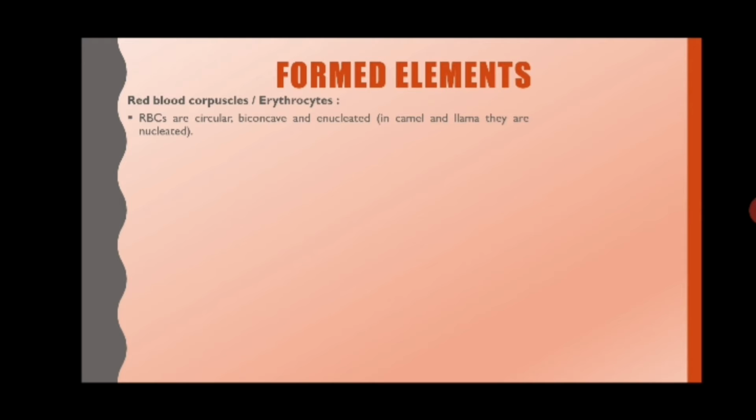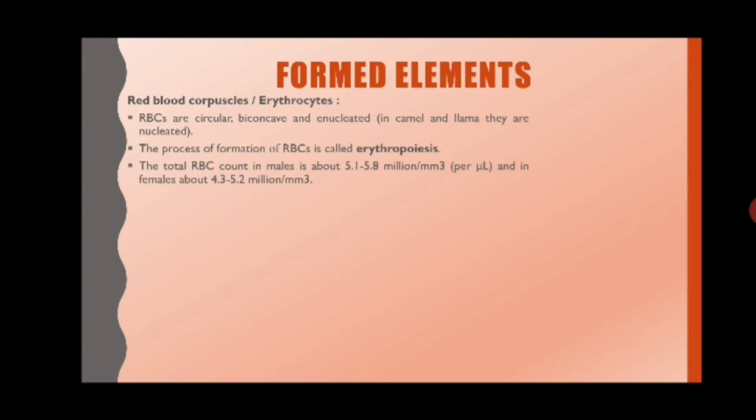Now the red color of RBCs is due to a pigment which is called hemoglobin. It helps in carrying oxygen. In males, the average number of RBCs will be around 5.1 to 5.8 million, while in females it will be around 4.3 to 5.2 million per cubic millimeter. This is called the total RBC count.